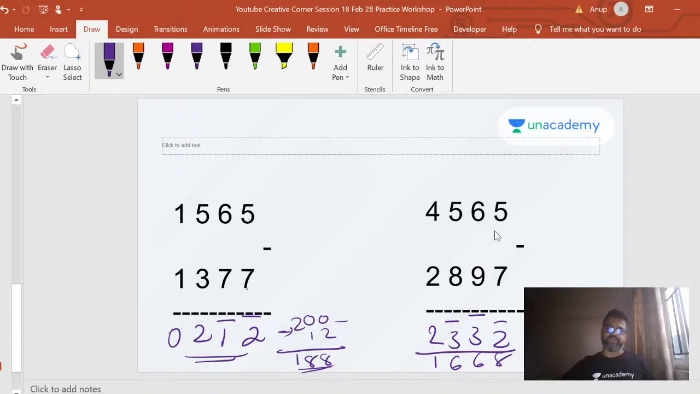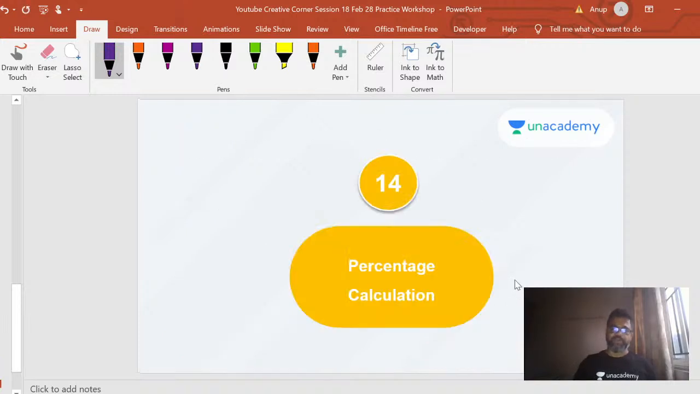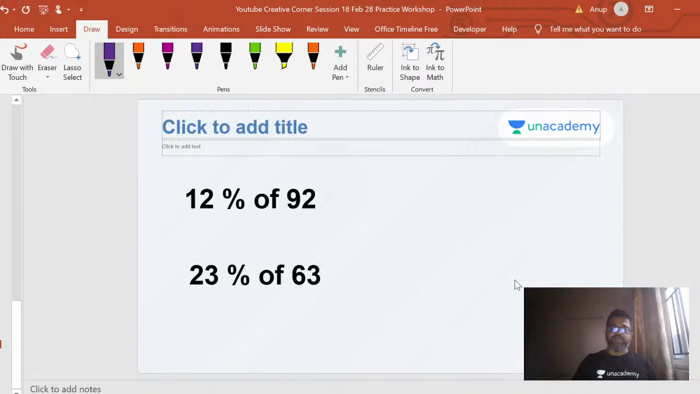The concept is almost the same, there's nothing different, right? Fundamentally, subtraction is subtraction. Here you're cleverly using this bar number sign and then trying to solve the problem. Okay, so percentage calculation is the last topic.